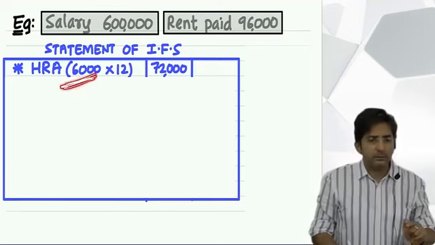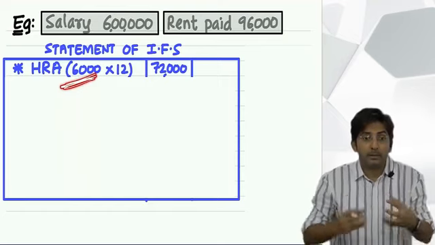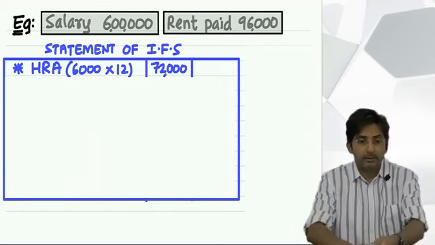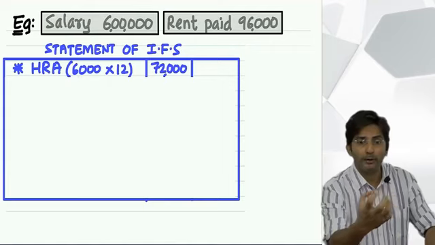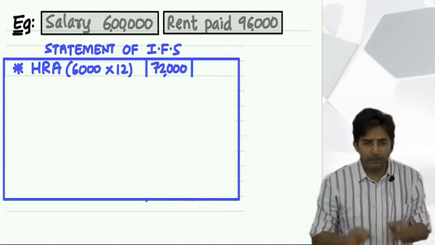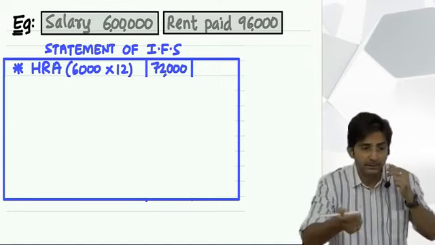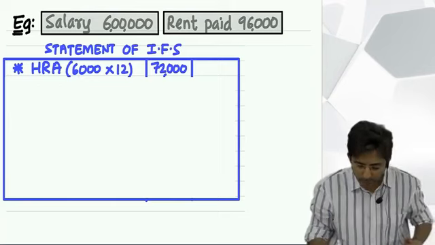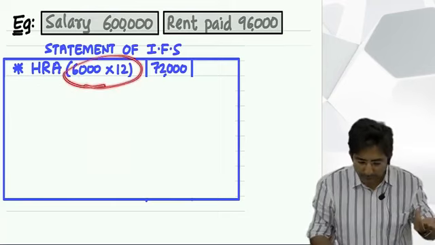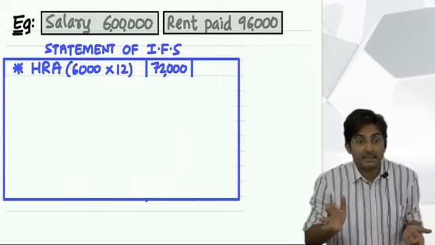What is this 6,000? This is the amount which the company has actually given him. Every time you feel you are an employee and consider me as your boss, okay? So assume every month I am giving you 6,000, 6,000, 6,000. So for the whole year how much? 72,000. So this I will write first in the inner column because it is exempt.